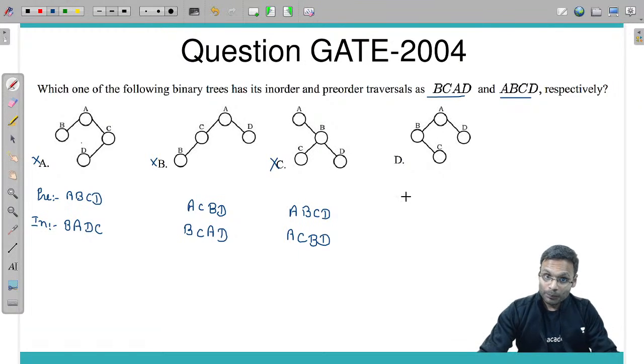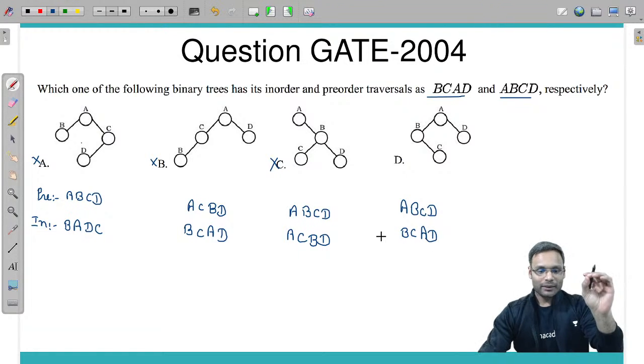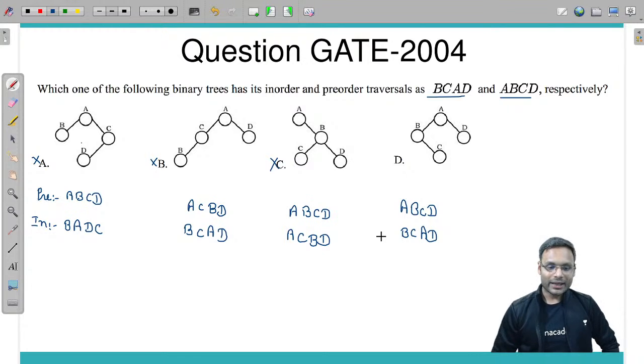Let's check it out. Pre-order first of all A, then B, then C, then D. In-order is first of all B, then C, then A, then D. How am I calculating this?